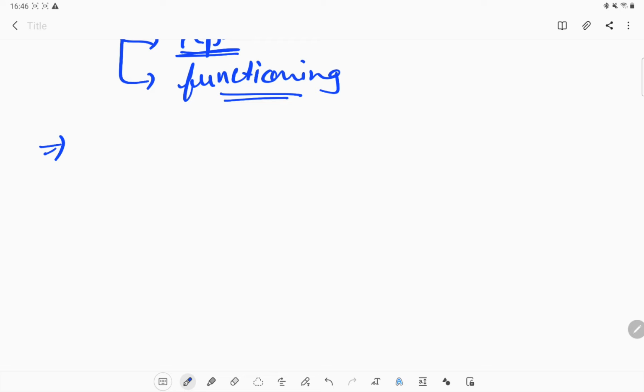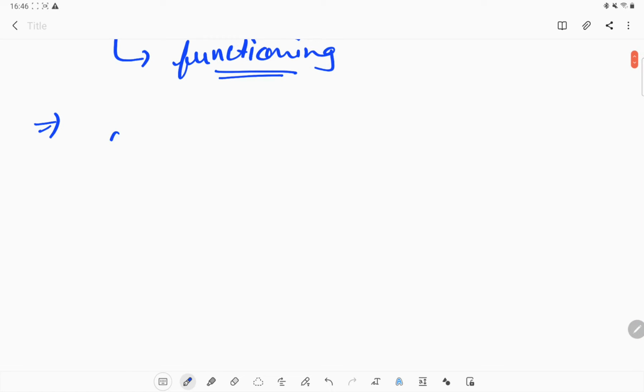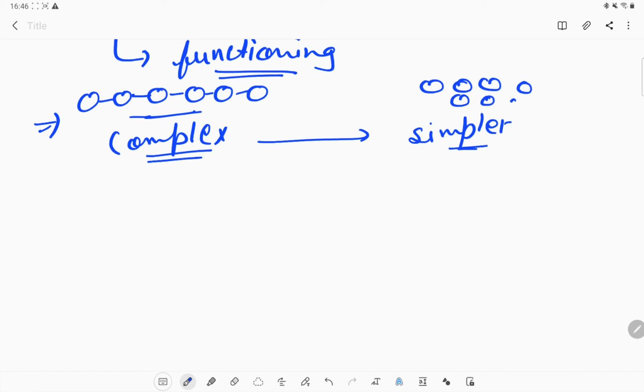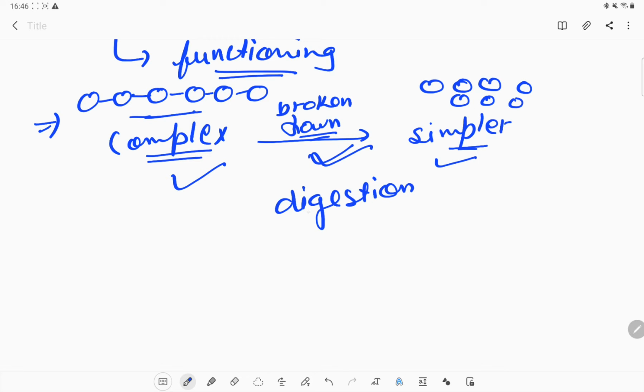Okay, what happens during normal digestion? Most of the thing is that complex substances will break into simpler substances. What does that mean? If we have any nutrient which is very complex and present in nature, that complex substance needs to be broken down into smaller ones, which is known as digestion. Okay, so breaking down the complex component into smaller ones is the process called digestion. This is what we do.